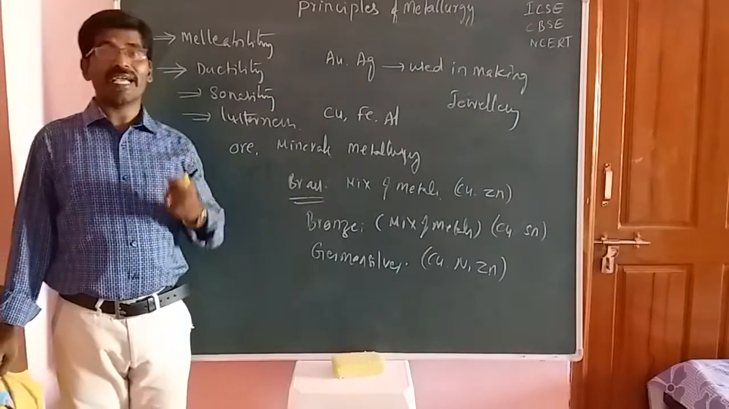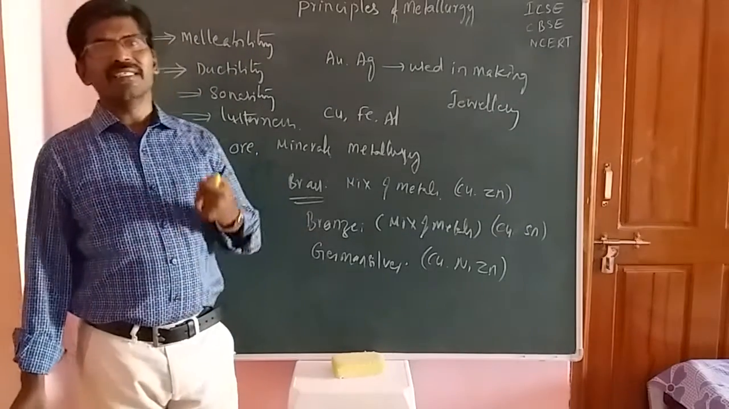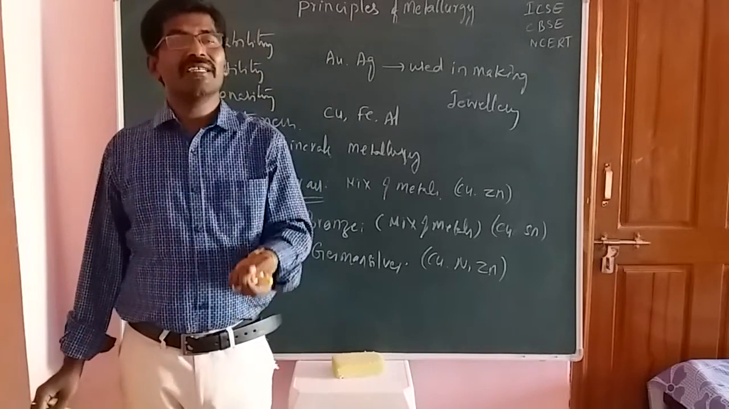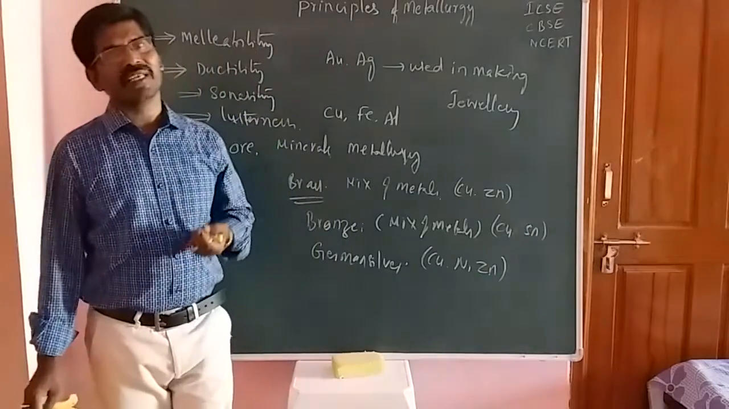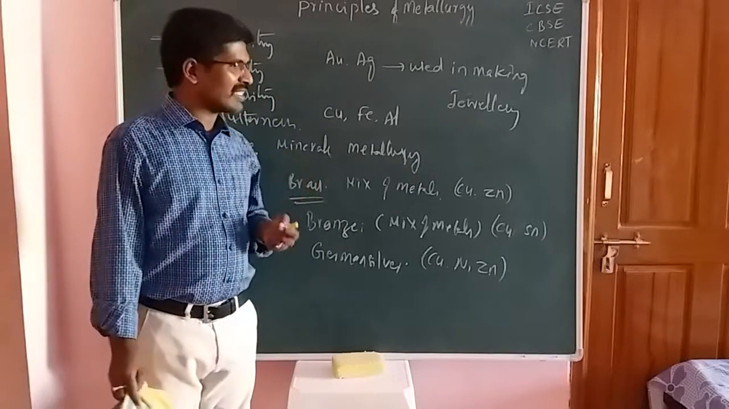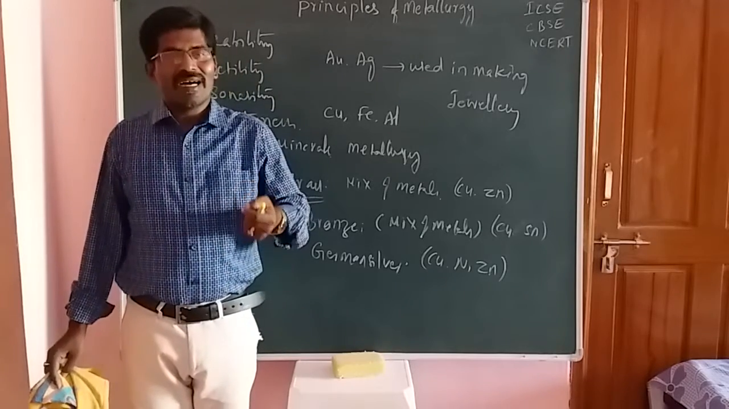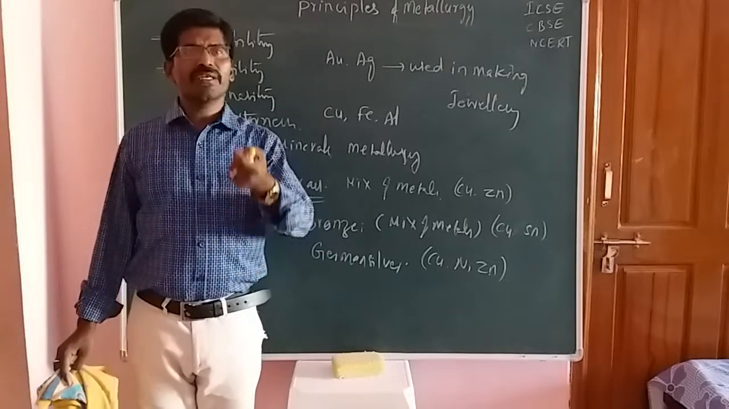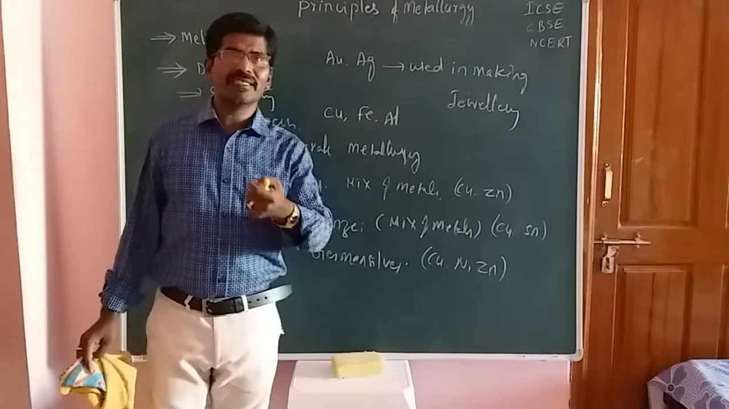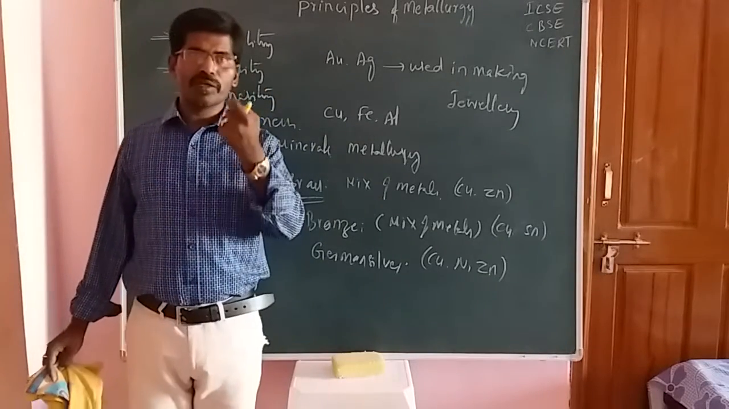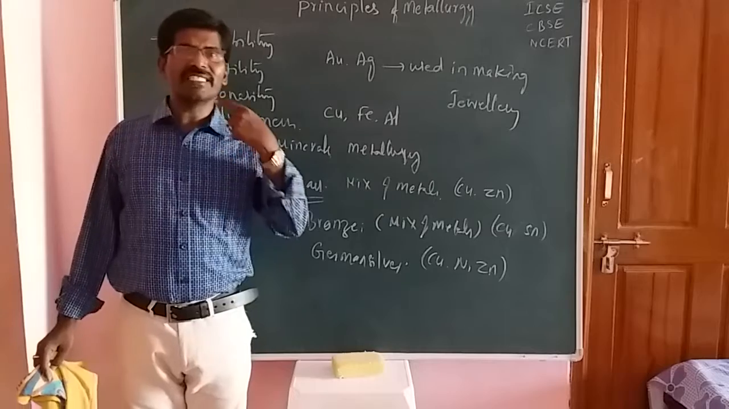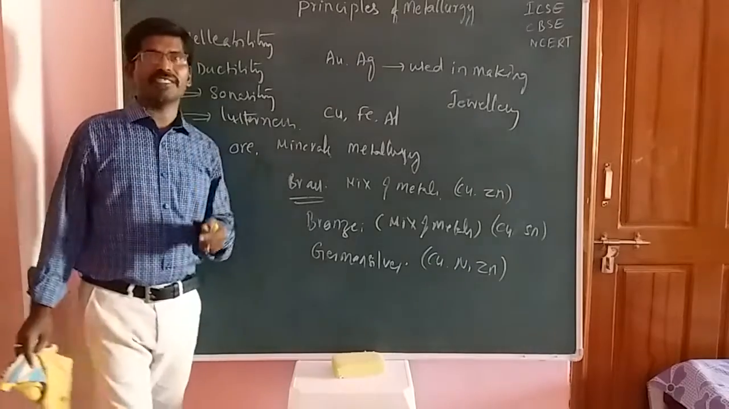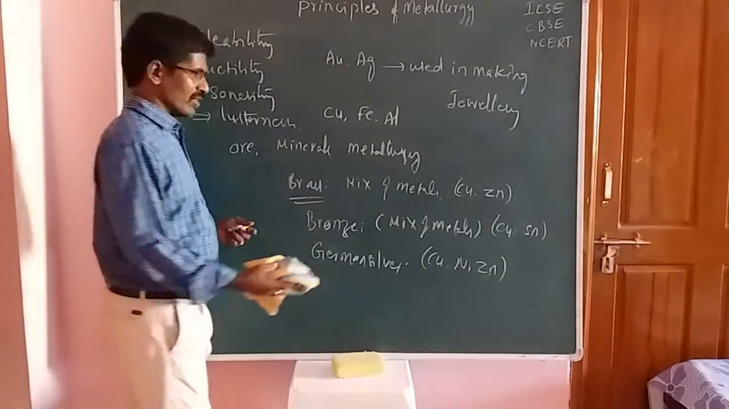That is gangue. Gangue means unwanted substances which are associated with the desired metal. Okay, students. Now the gangue particles are unwanted material particles which should be removed by using a suitable flux. In metallurgy we have two types of flux. One is the acidic flux and the second one is the basic flux. Okay, students.